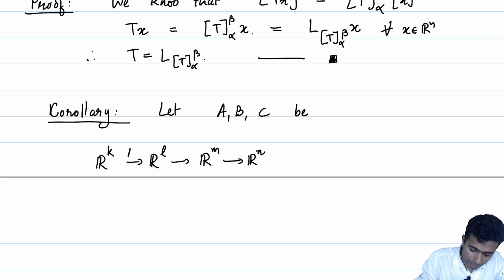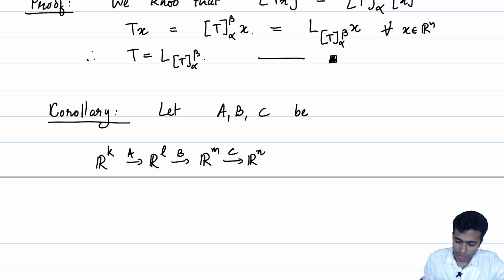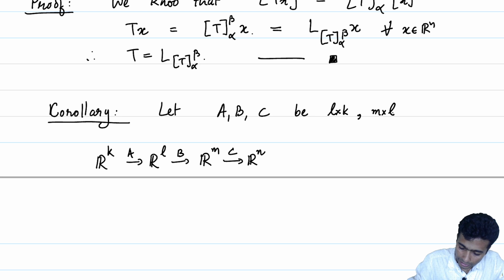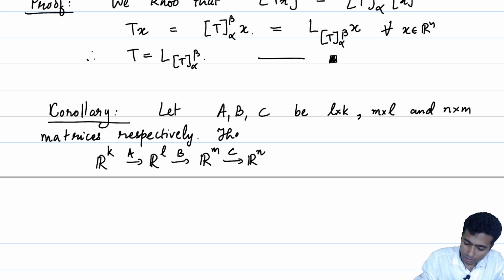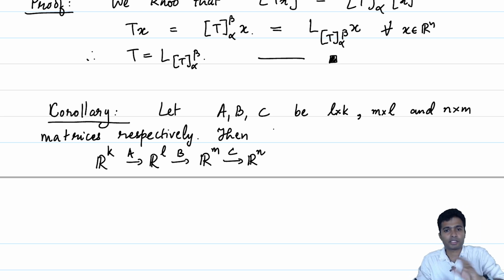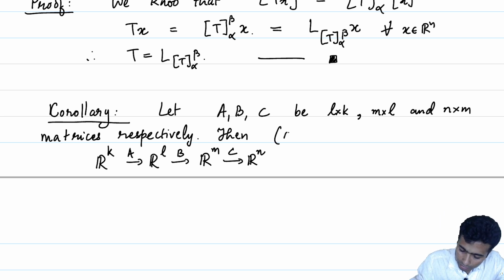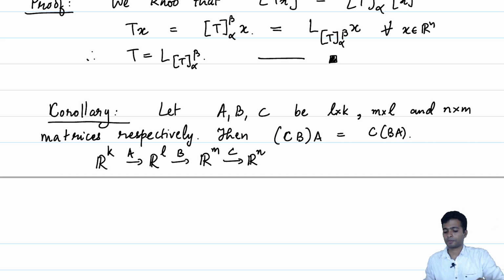So, our A comes here, B comes here and C comes here. So, let A, B, C be l cross k, m cross l and n cross m matrices respectively. Then the matrix multiplication is associative. Then CB times A is equal to C times BA.